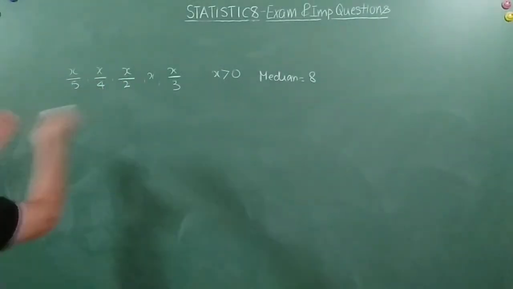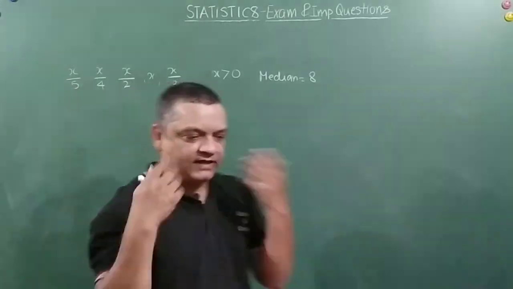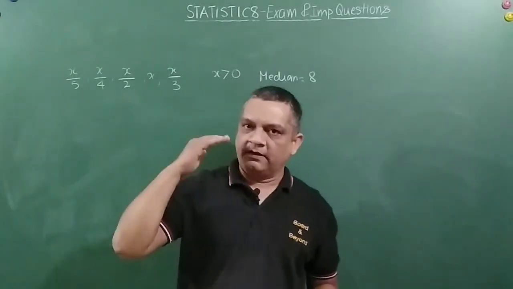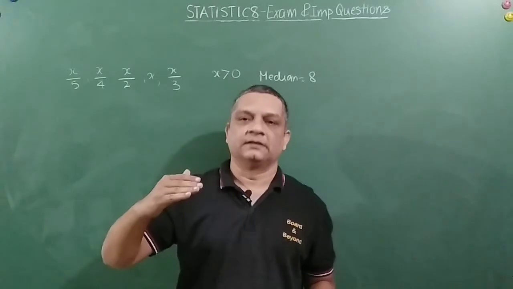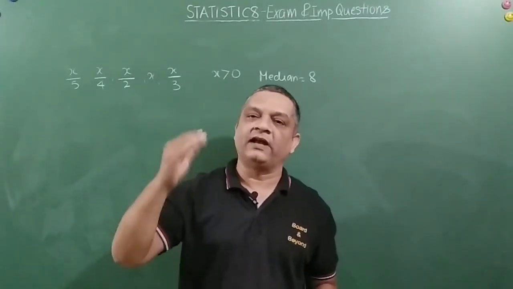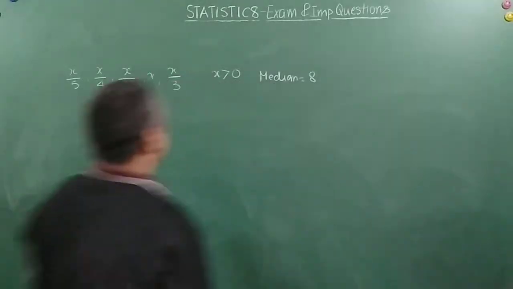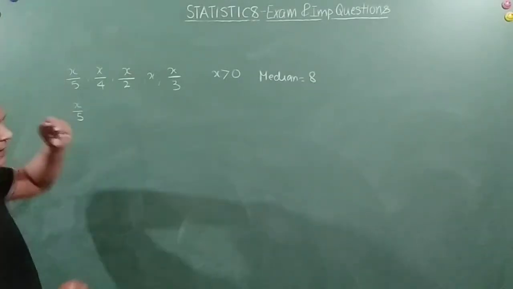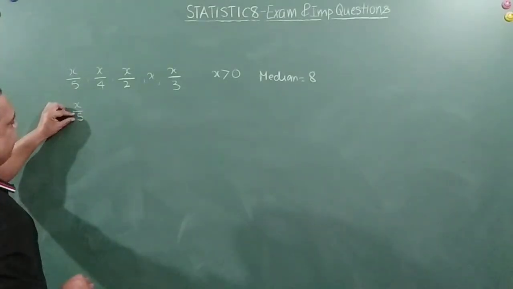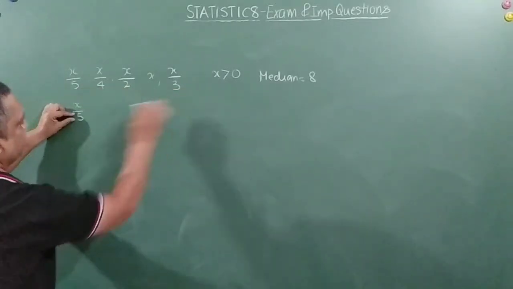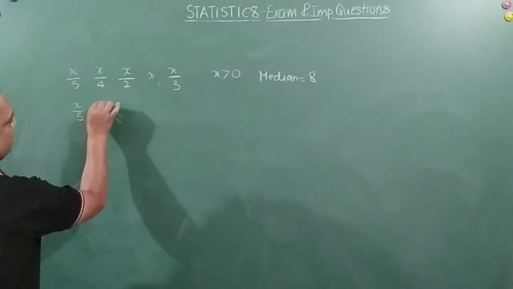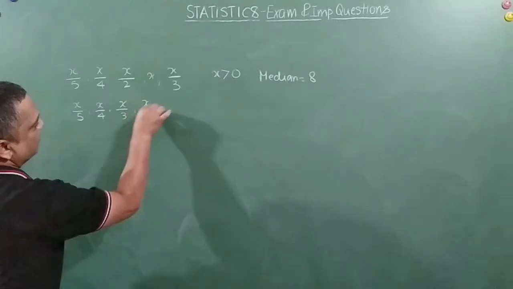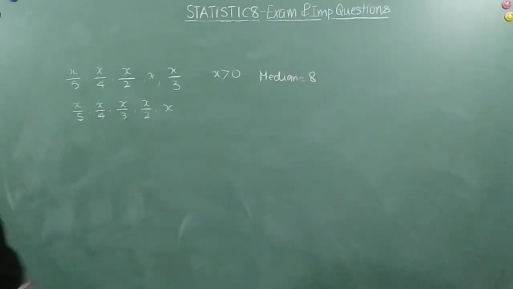To arrange this, one very small concept: if the numerator is the same, then as the denominator value increases, the fraction value decreases. So x by 5 will be the lowest here, because x is constant and 5 is higher than anything else here. Then will be x by 4, then x by 3, then x by 2, and then x. That is the increasing order.